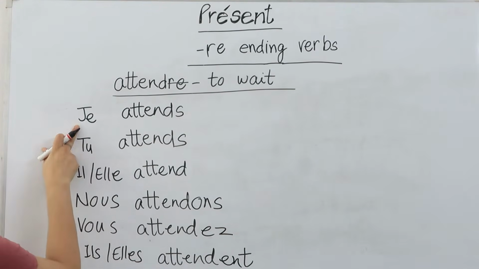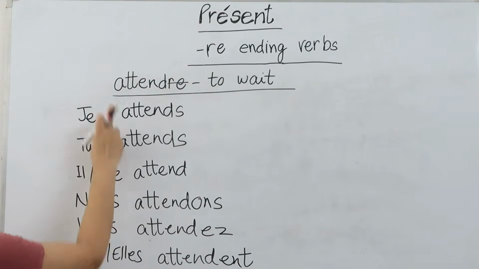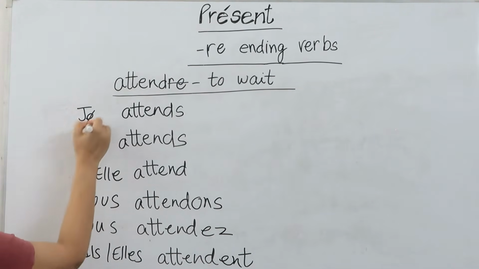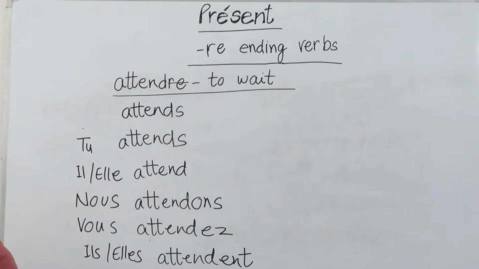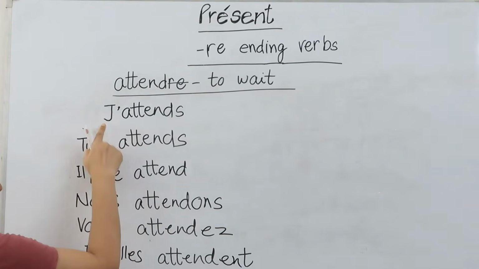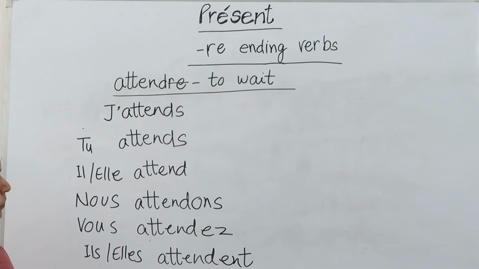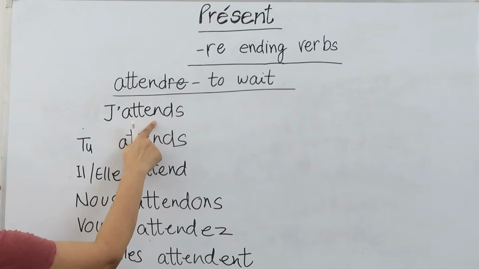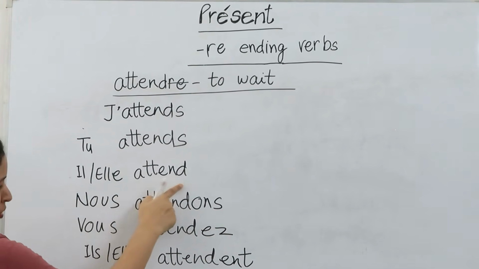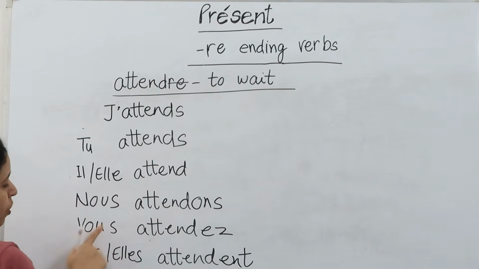Now see here, whenever we conjugate any verb that starts with a vowel, while writing that verb with the je, we have to remove this E. When I remove this E, I'll take this je closer to the verb and we'll put this apostrophe here and we'll write it like this. So it is j'attends, tu attends, il attend, elle attend, nous attendons, vous attendez, ils attendent, elles attendent.